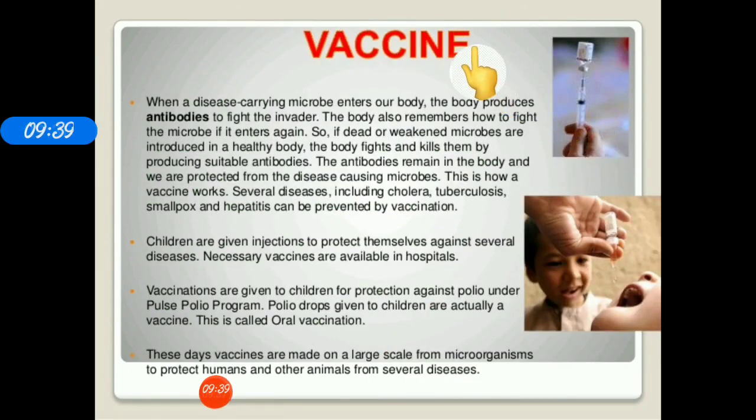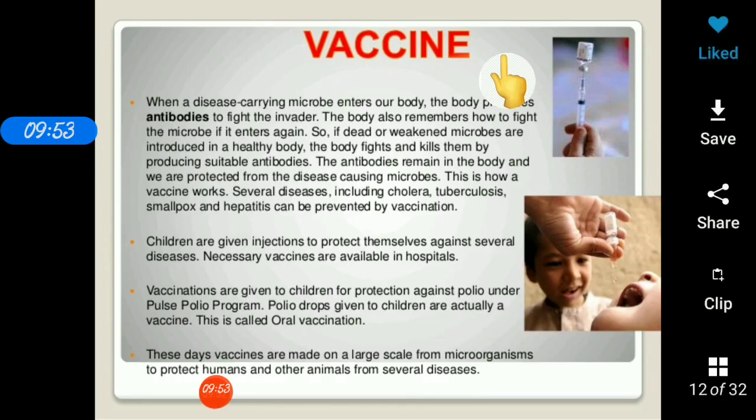Next is vaccine. What is a vaccine? Whenever a disease-carrying microbe enters our body, our body remembers that for a lifetime. This is due to the antibodies produced in response to the microorganisms entering our body. Okay, so what happens if we introduce a dead or weakened microbe responsible for producing a particular disease in a healthy body?